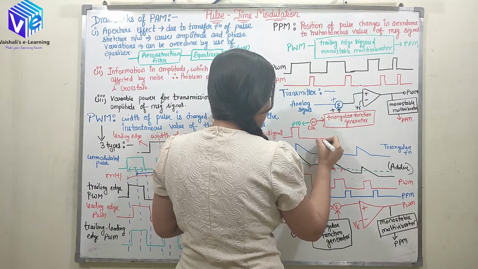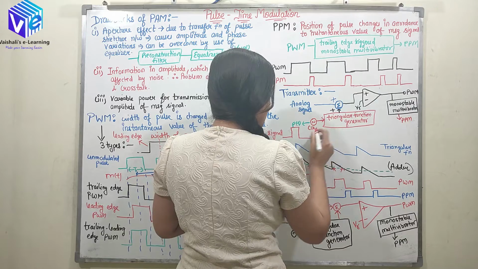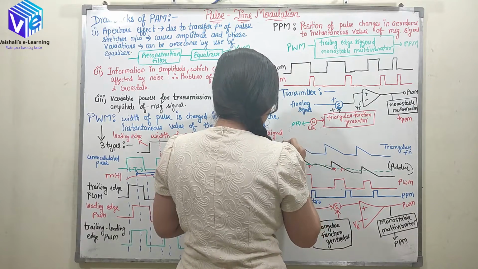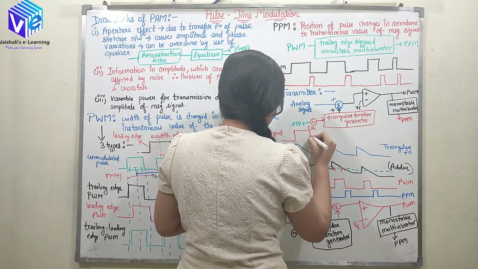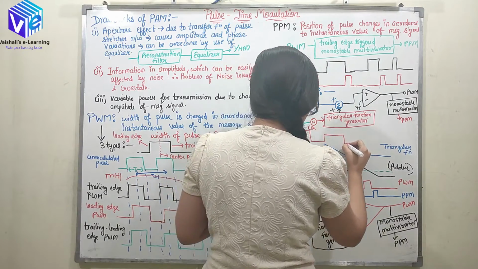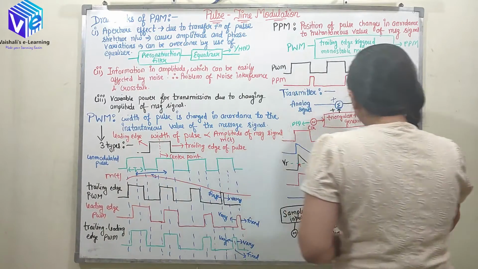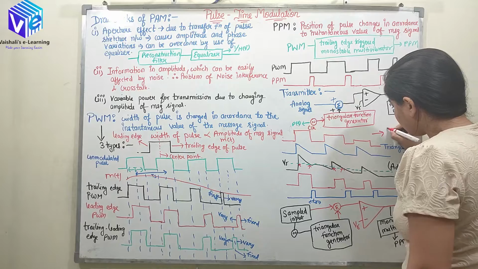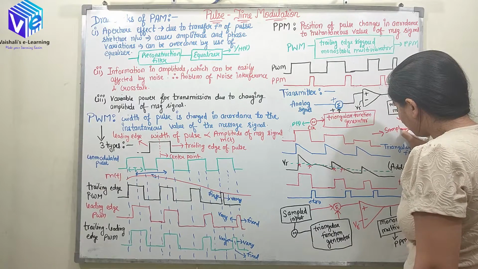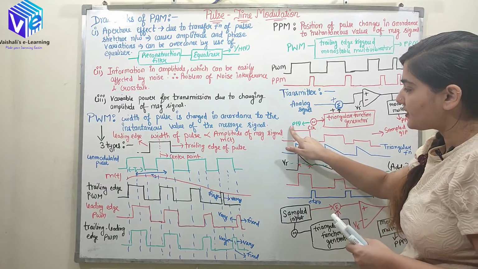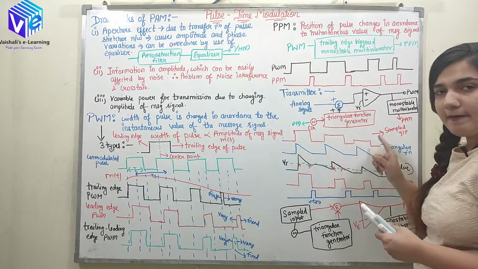So this is my input signal, this is my sampled input, and the amplitude now is changing in accordance with my message signal.